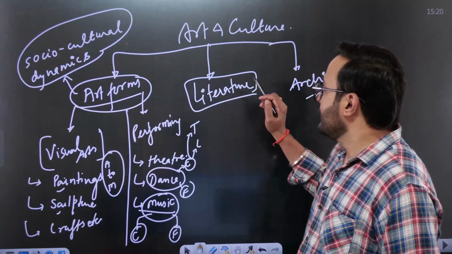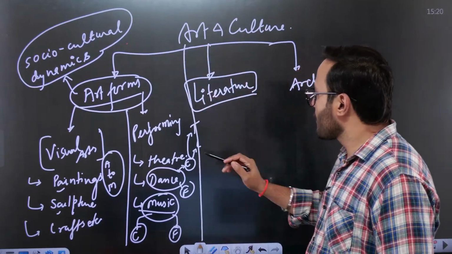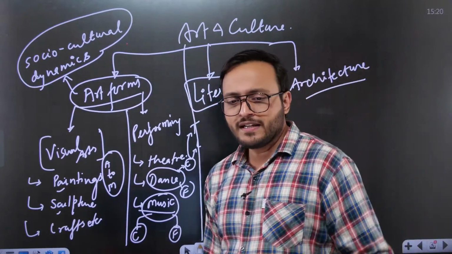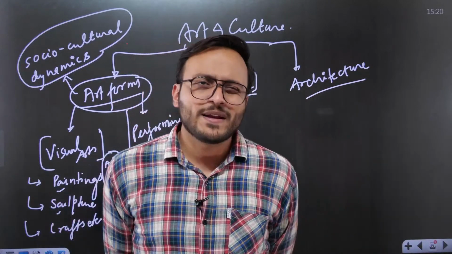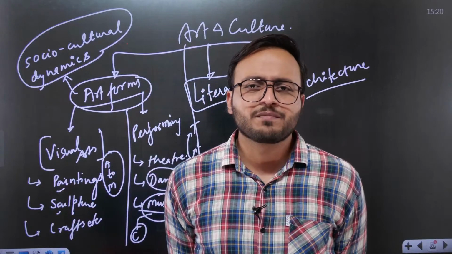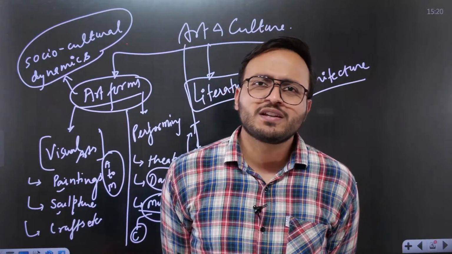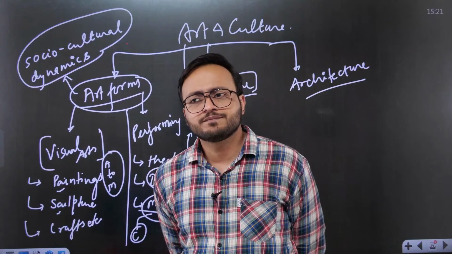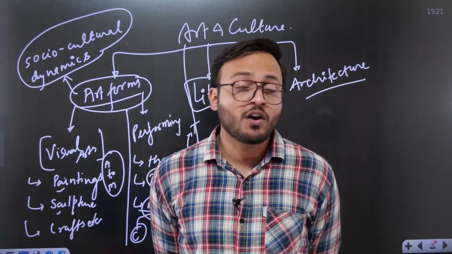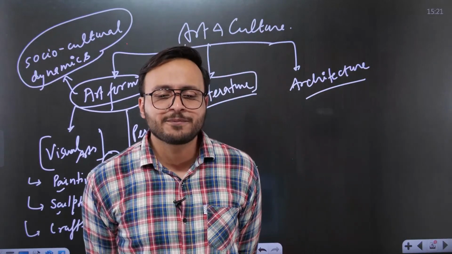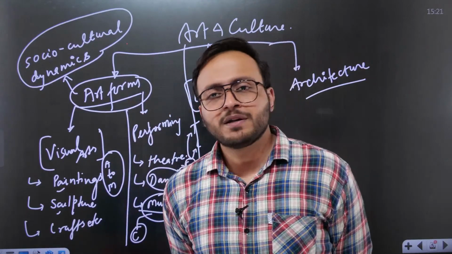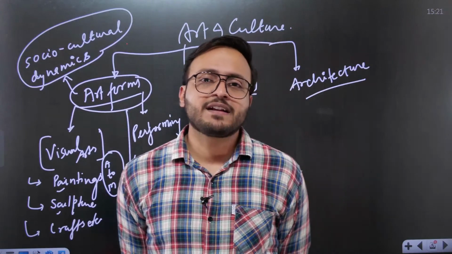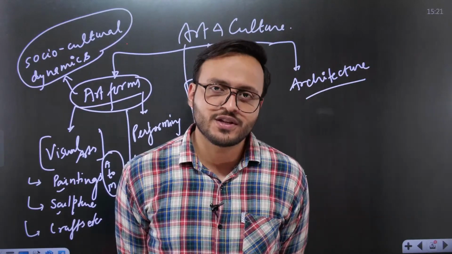And talking about literature now, you might have seen a question which was asked probably in 2021 or 22, related to providing a description about Indian society during the Persian age as reflected by the Persian literature.